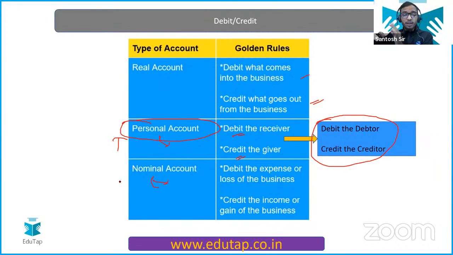But that modern way is also going to need this rule as well, of the nominal account. This you have to remember definitely. So nominal account rule says you have to debit all the expenses like rent, wages, salaries. You have to debit that account, and you have to credit all the income or all the gains. Okay, clear? These are the three rules.